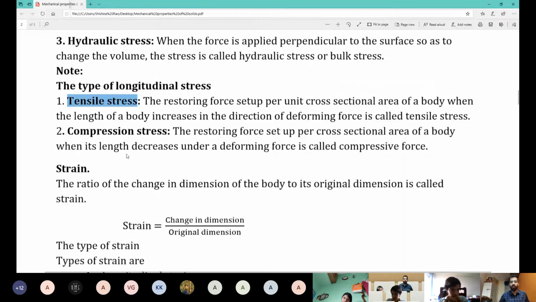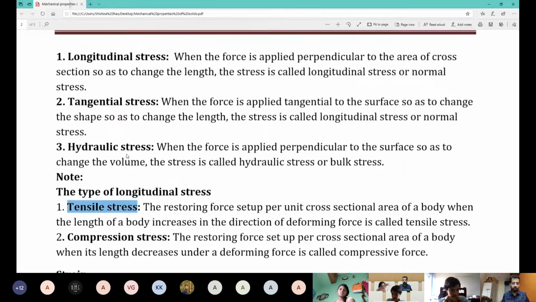Someone define strain, please. Not the person who defines stress. Someone else define strain. Okay, I'll ask, because you will not answer. Oh God, I have a chat and I cannot see the chat. What is it? I have no clue what's going on. Rishit, help.